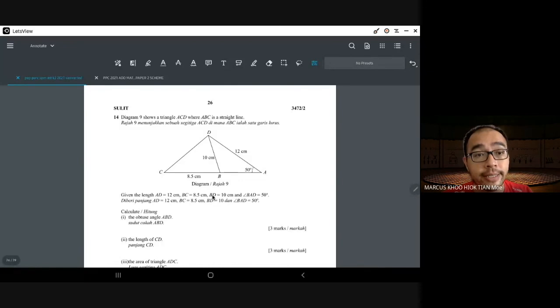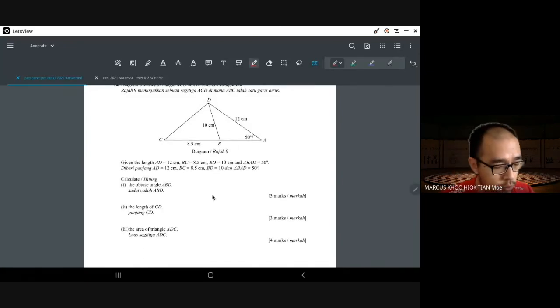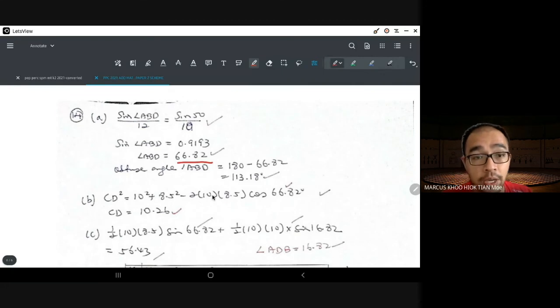Solution of triangle. One thing that I noticed quite a lot of you forgot is the fact that it is obtuse. What does obtuse mean? Obtuse means it's more than 90 degrees and less than 180 degrees. Quite a lot of you got the sine correct and then you stop at 68.82, and then you forget that it is an obtuse angle.